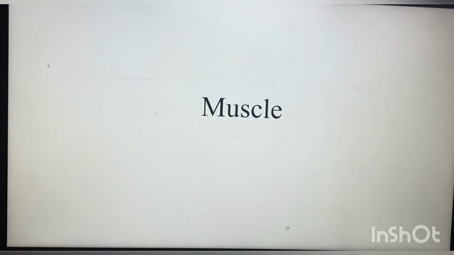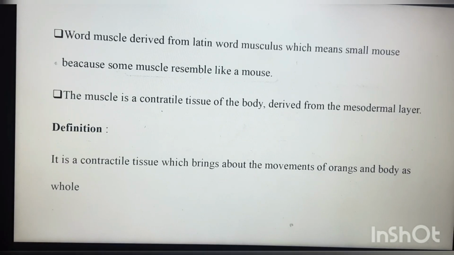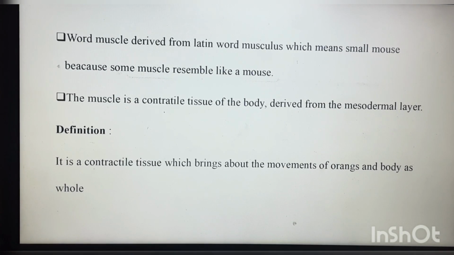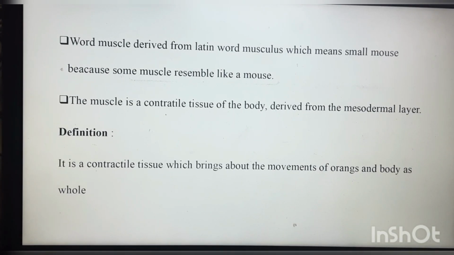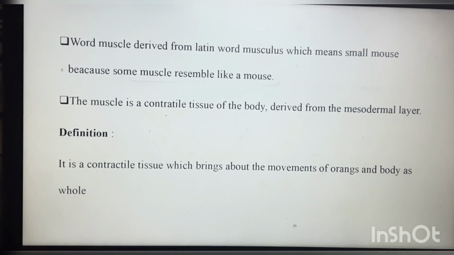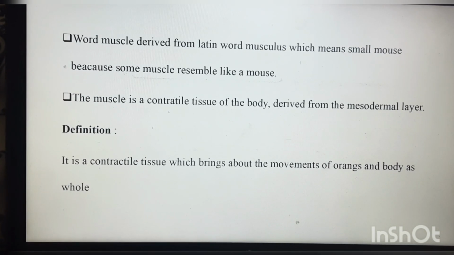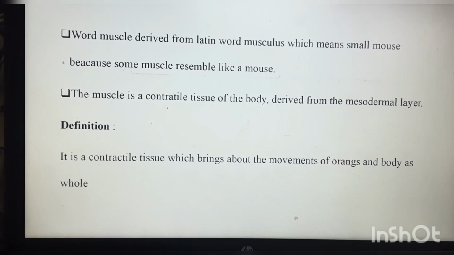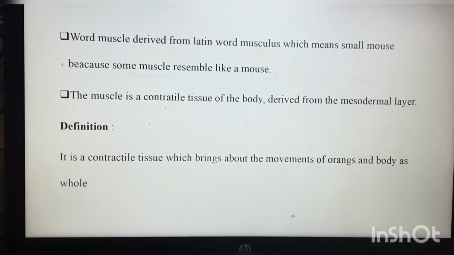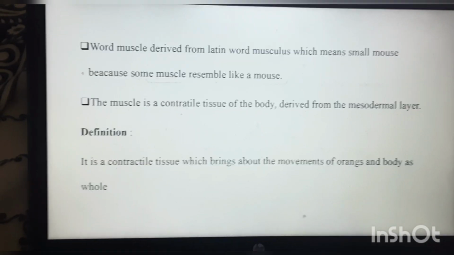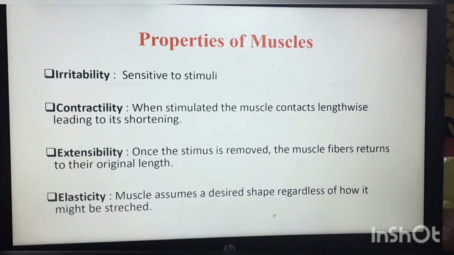Today we are going to see about the muscle. A muscle is a contractile tissue that brings the movements of an organ and the whole body. It is a special type of tissue having the property of contractility, and it shows the movement of all the organs and also sometimes the whole body. This muscle is divided into...